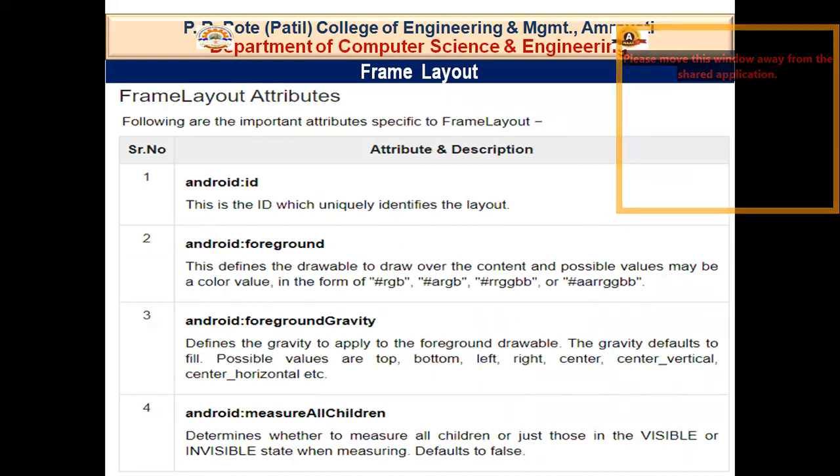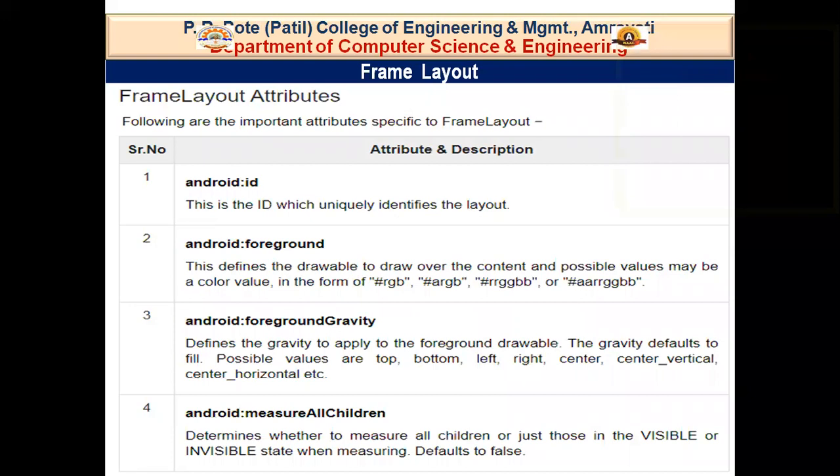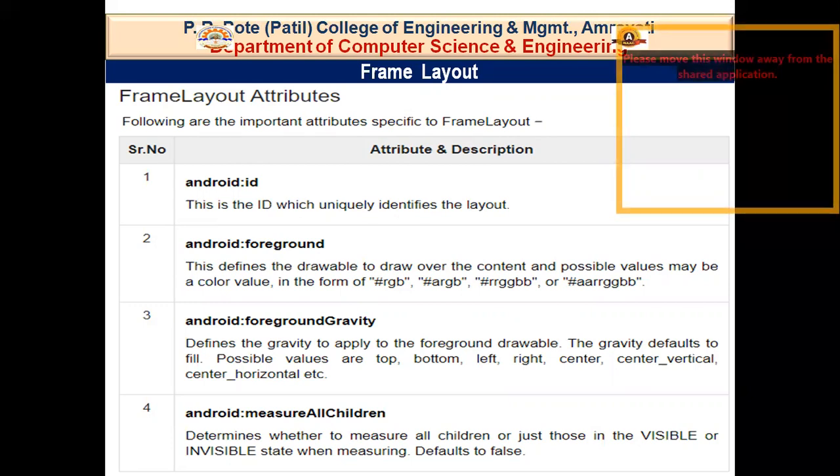When we talk about linear layout and relative layout, normally these layouts are used whenever you have more than one child. But whenever you have a requirement where you want a layout that will contain only one child, in that case we use frame layout. For example, if you want only one button, instead of creating a linear layout or relative layout, I will add the frame layout.